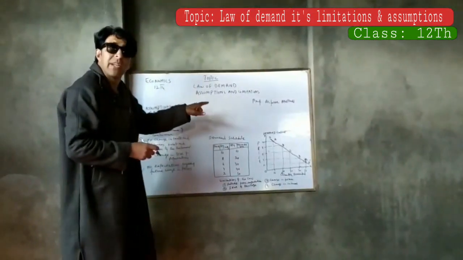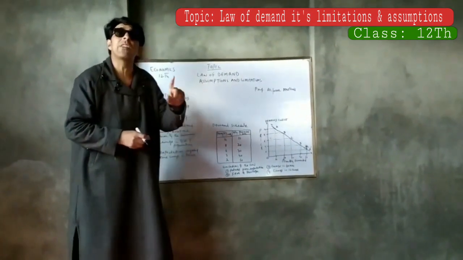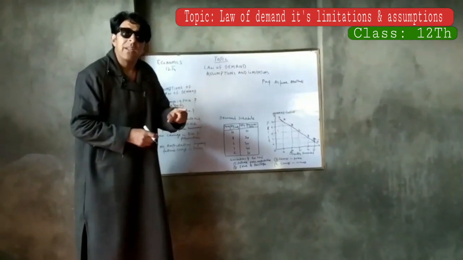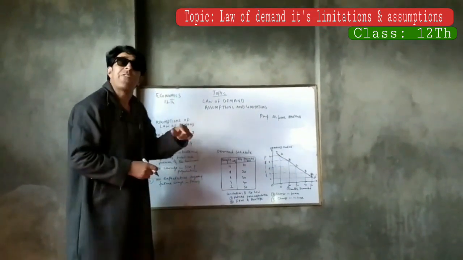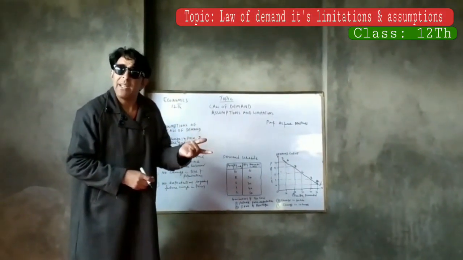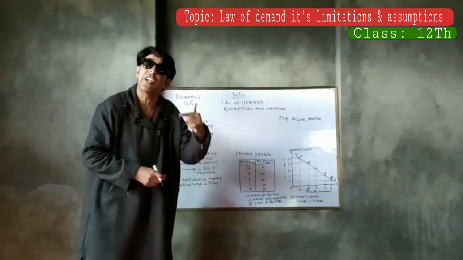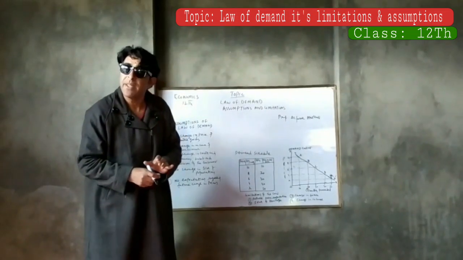He says, other things remaining constant, the quantity demanded of a commodity increases with a fall in price and diminishes with a rise in price. This is how Marshall expressed the inverse relationship between price and quantity demanded.